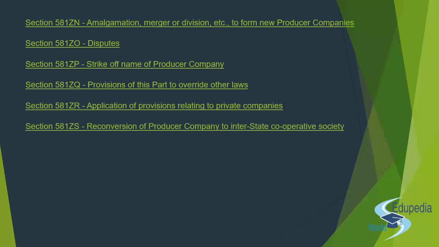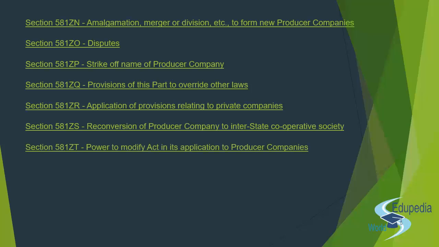581ZS, that is reconversion of the producer company to an inter-state cooperative society, right? You have seen our earlier section 581J, where the inter-state cooperative society was converted into a producer company, and section 581ZS deals with the reconversion, that is back to the inter-state cooperative society. Then you have 581ZT, the power to modify the act and its application to the producer company. So with this, we come to the end of the big list of sections, right?